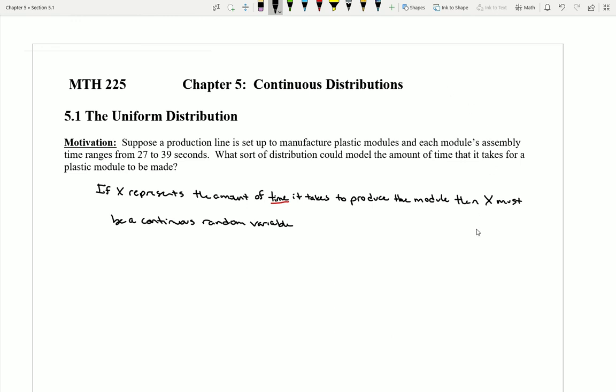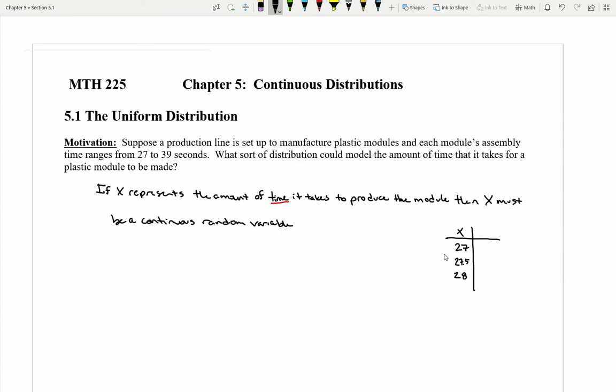Well, if I was to imagine trying to create a table of x values, I might say 27 seconds is a possible time that it takes to produce the module. But what time would I put next? Maybe if I want to list these in order, I'd put down 28, but aren't there times between 27 and 28? Well, there definitely are, right? Like what about 27 and a half seconds? That's a possibility.